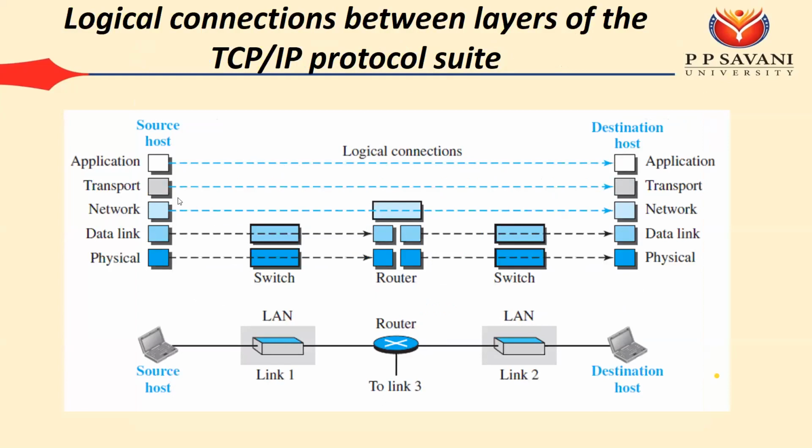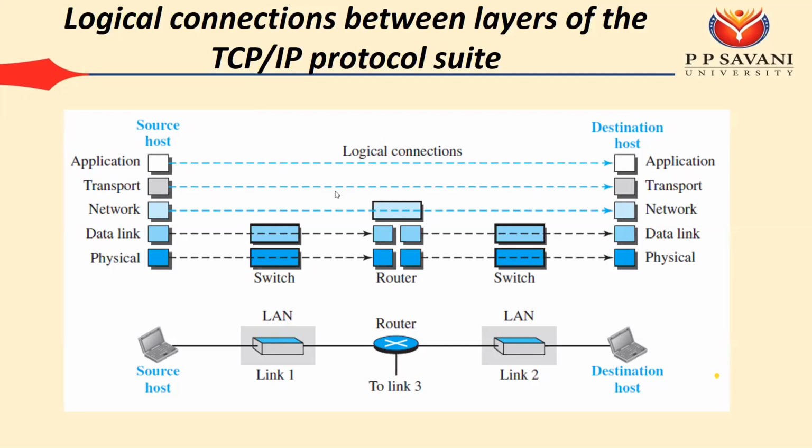Now, when we saw the Maria and Ann example, we saw that there is a logical connection between each and every layer. On your machine it seems that you are sending your data directly to the Google server, and you feel you are communicating with the Google server. But it is passing through many devices, and there is a logical connection between each and every layer. So we can assume that the application layer of the source can communicate with the application layer of the destination, and the transport layer of the source can communicate with the transport layer of the destination.